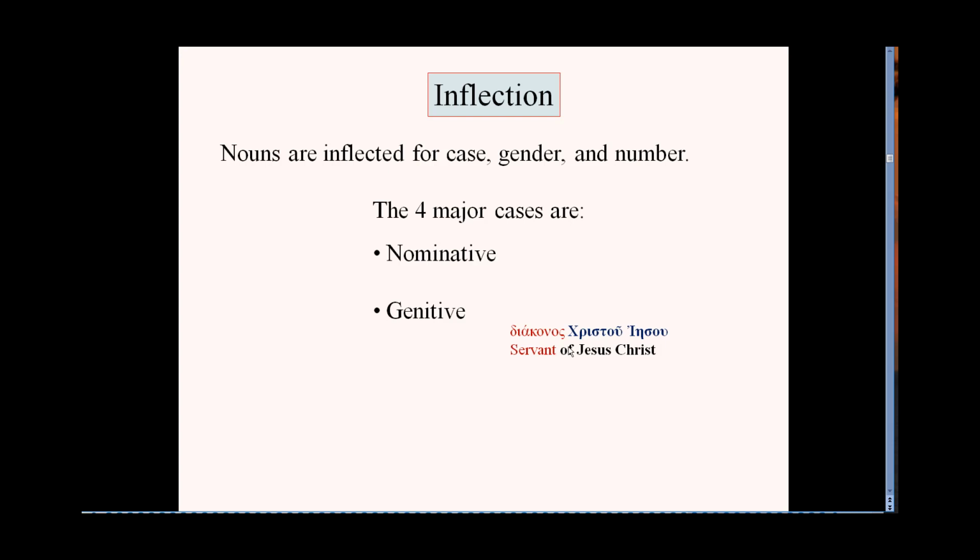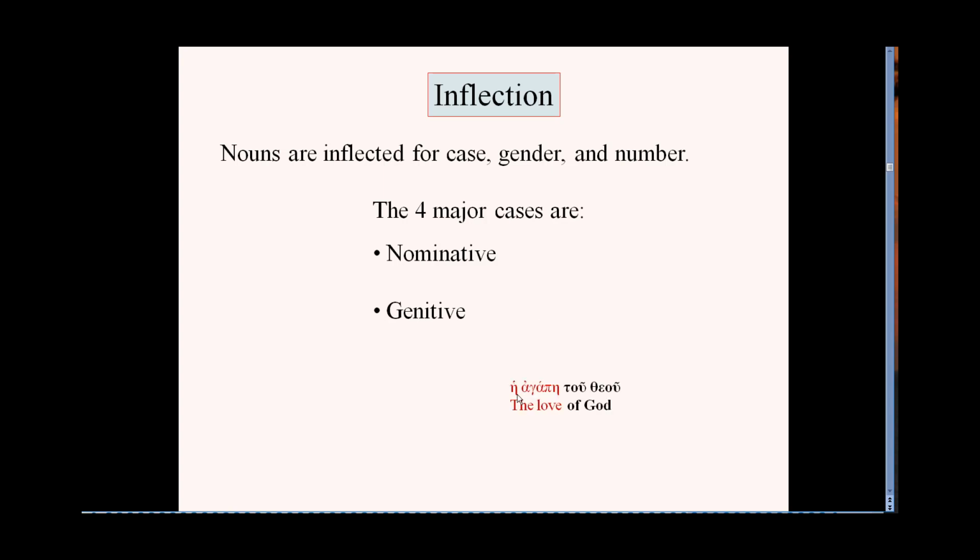And so we have servant of Jesus Christ. So the words of Jesus Christ limit or modify who this person is a servant of. So it's giving some kind of definition or providing some kind of parameters for this word diakonos. So the genitive is a modifier in general.